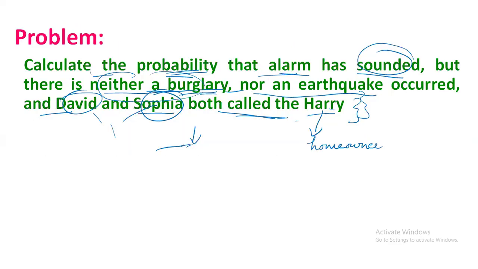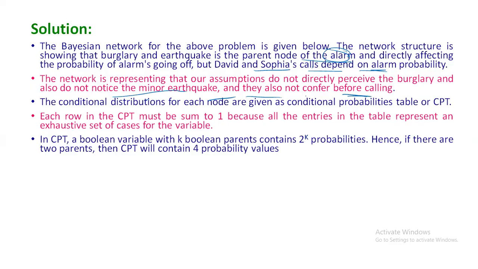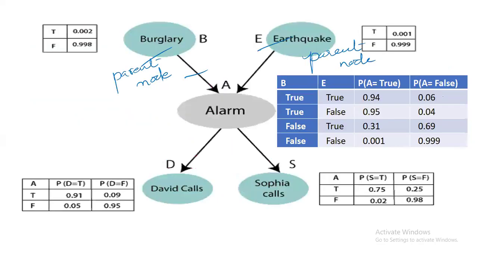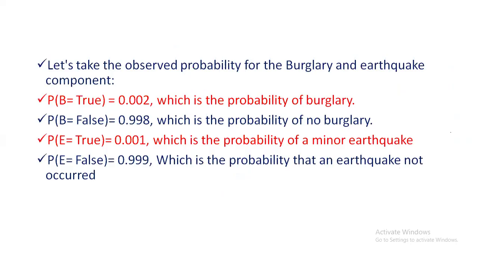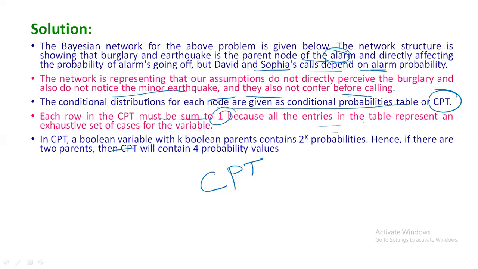So in the problem, what is given? Neither burglary nor earthquake occurred. The conditional distribution for each node is given as a conditional probability table. This conditional probability table we call the CPT. In a CPT, each row must sum to 1, because all the entries in the table represent an exhaustive set of cases for the variable.